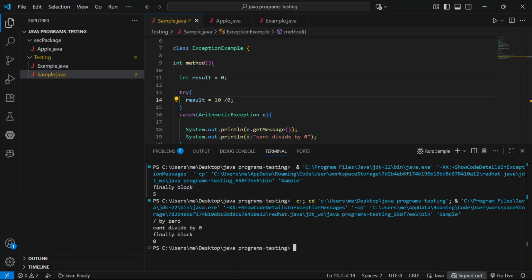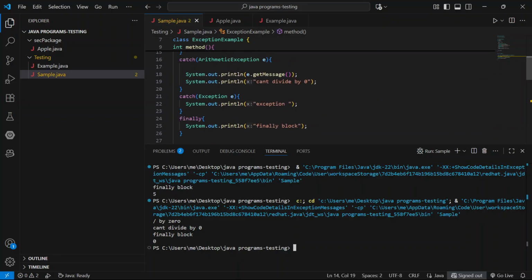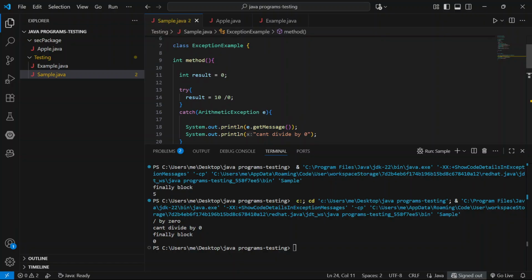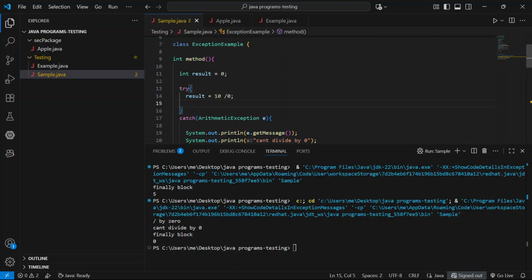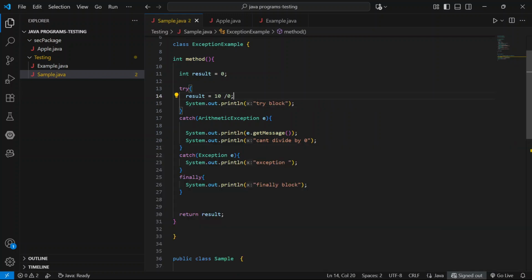Because in real-time projects we are working with sockets and files. The files are open. If exceptions occur, the files remain unclosed. To close the files, we use the finally block. For suppose, sysout: here an exception occurs, so this statement will not execute.